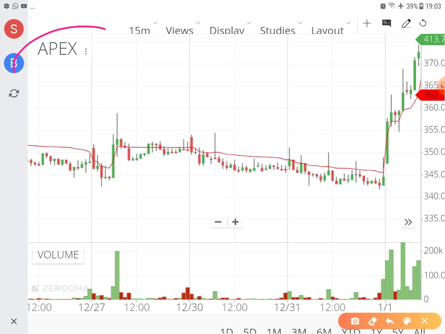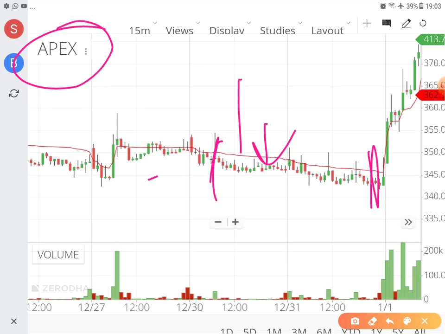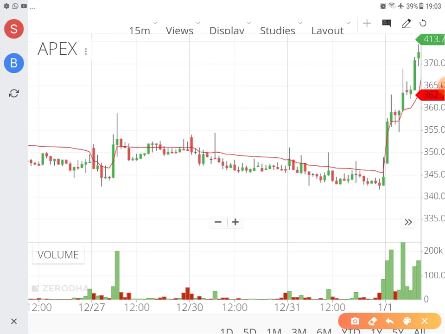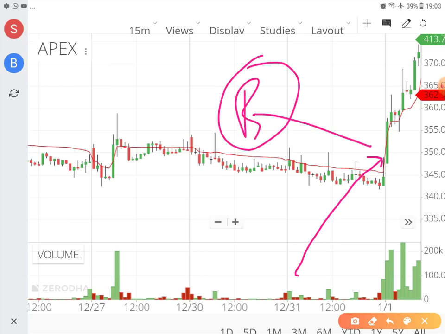For example, this is the chart of Apex, and you can see that the price has been trading in this range below VWAP. That means you have to find opportunities to buy now, not sell, because the selling has already happened and the price is below the VWAP. When the opportunity to buy comes, the first candle made is a large, big green candle, which means that the sellers are totally out of the game and the buyers are in. That is the reason they are pushing the stock.